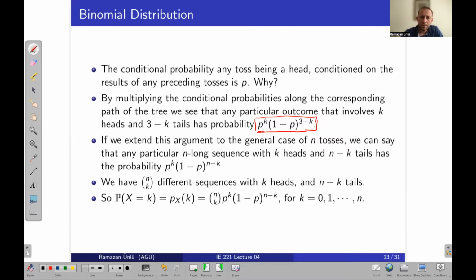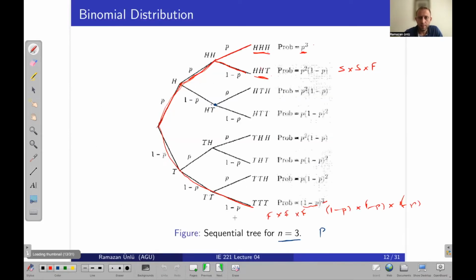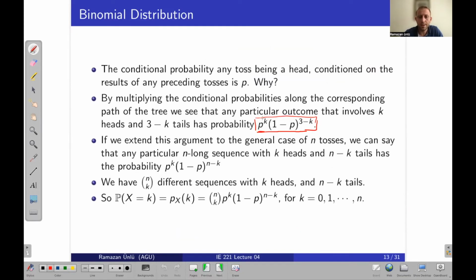But here there is something more. Let me look at here. Let's say k is 2. What does that mean? We have to calculate the probability of the branches that will produce 2 heads.